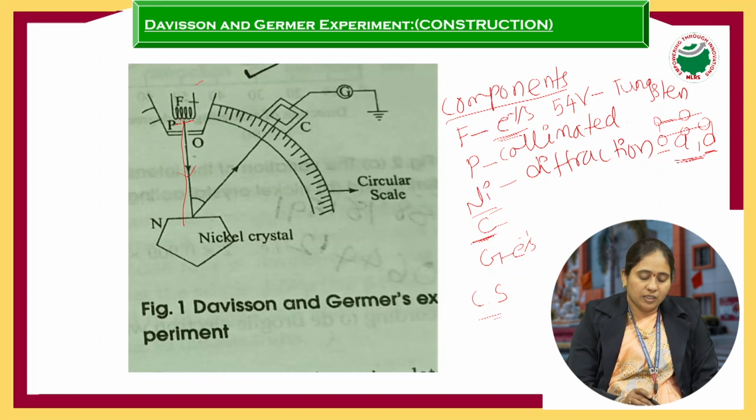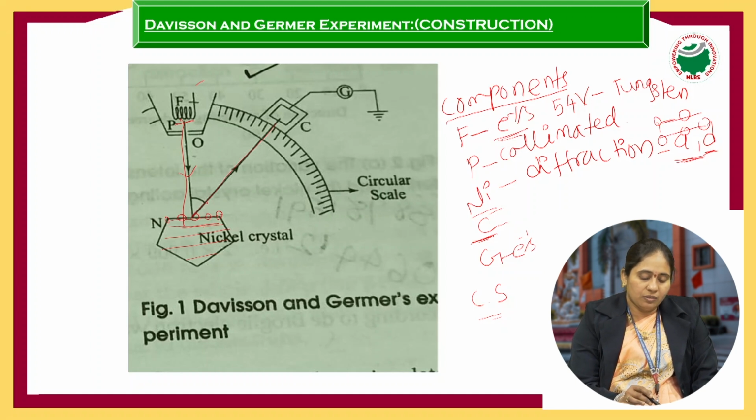When they fall on the nickel crystal, the surface rows of atoms act like the lines of a diffraction grating. So this single line of atoms is known as a single diffraction line, and each and every plane acts like a line of the diffraction grating. So the nickel crystal acts like a diffraction grating when the electrons are incident normally on it. When the wavelength of the electrons and the interplanar distance match, it shows the diffraction result.